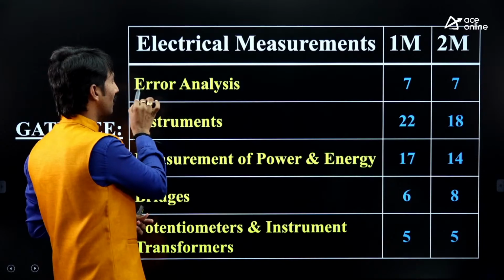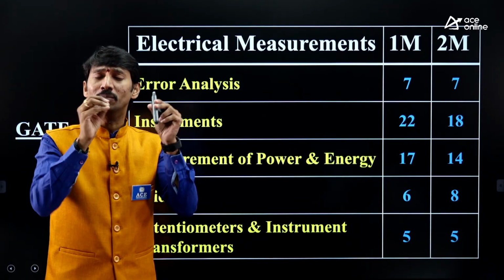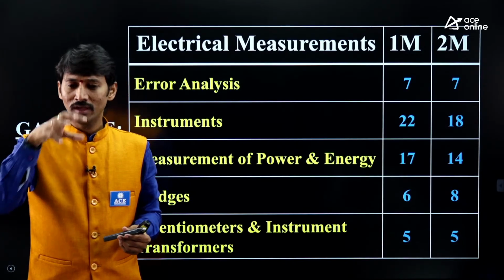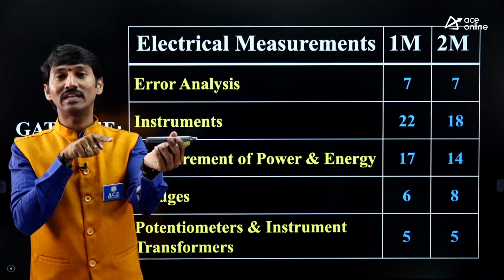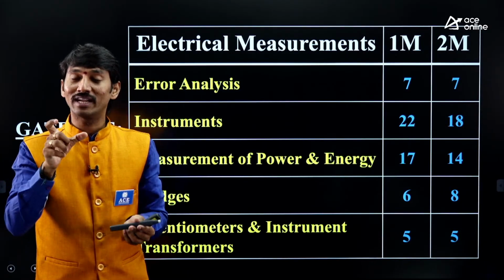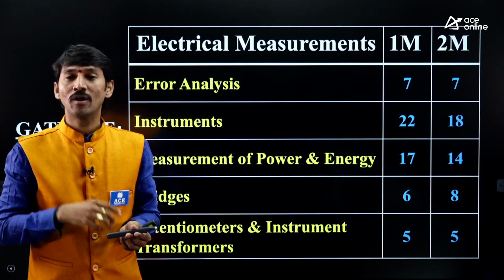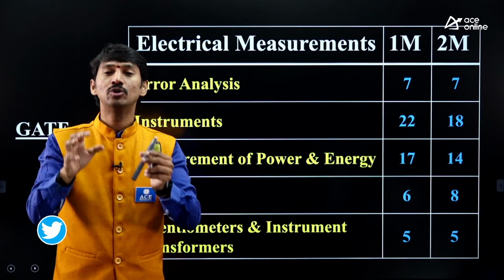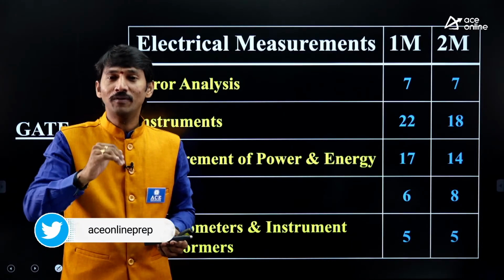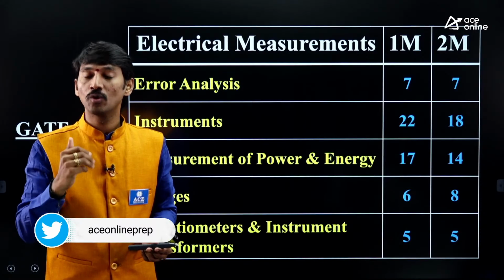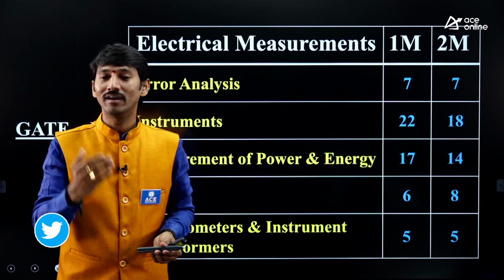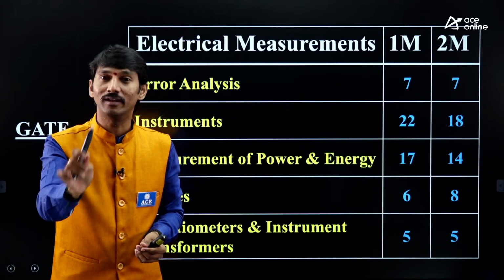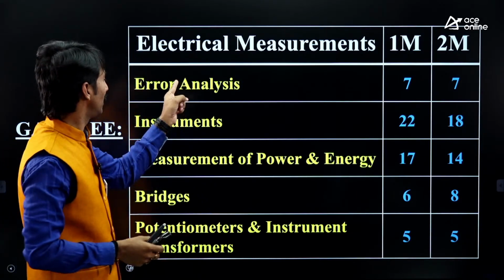So error analysis is very, very important in the entire measurement. Why? If you are measuring something, what is the actual thing? The true value will be there. Whatever current is flowing in the line, whatever voltage is existing in the line, whatever power is consumed by the load, all these are treated as true values. Now if you are using devices, ammeter, voltmeter, wattmeter, etc., we get some values by seeing the device. Difference will be there definitely. That difference is called error.